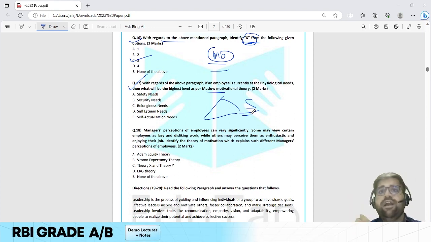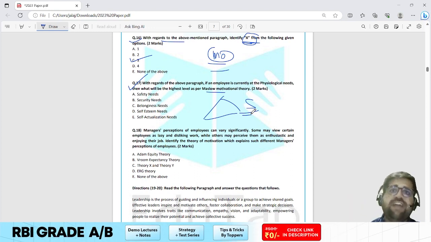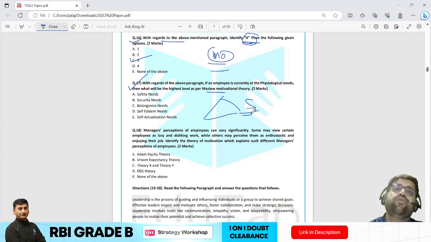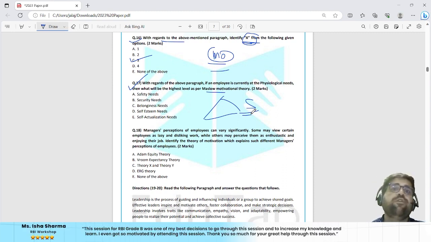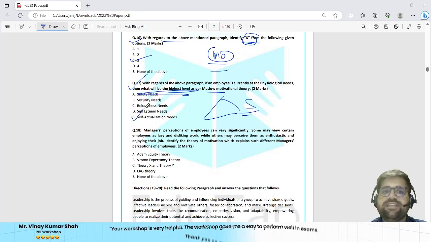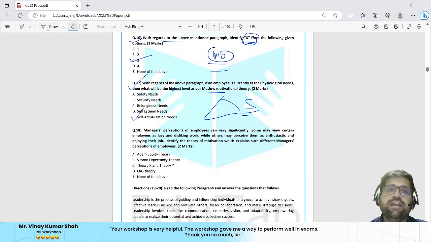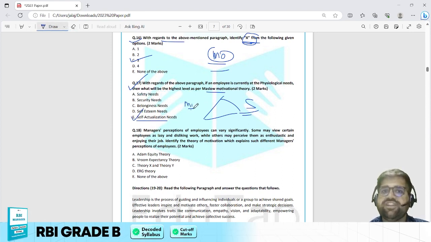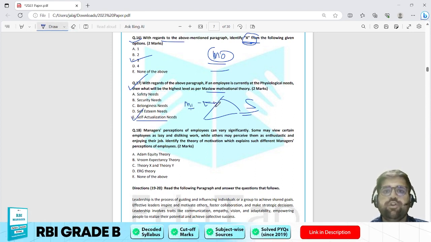Maslow has given a need hierarchy, right, in which we have 5 types of need. First we start with basic psychological needs, then we move to your safety or security needs, then your love and belongingness, then esteem, and at last self-actualization. The question is very clear: what is the highest level? Your answer will be self-actualization, directly taken from your motivation chapter. It's an easy question according to me.